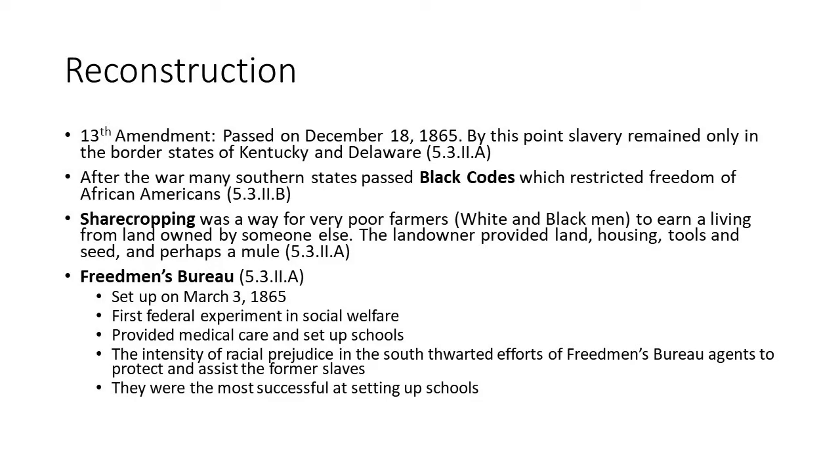And so the economic system for many farmers in the South is going to be that they're going to be sharecroppers. This is the poor white people and poor black people, because they couldn't afford to buy their own land. They would essentially rent land, but instead of giving money, they would give a share of their crop as rent, if you will. And this would last well into the 1930s even.